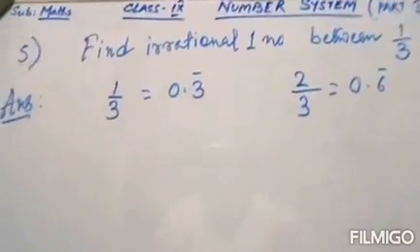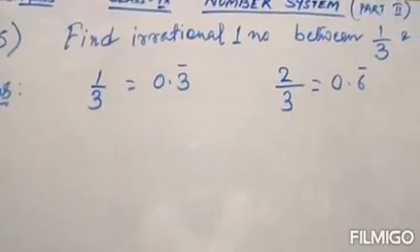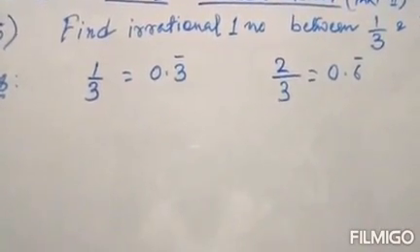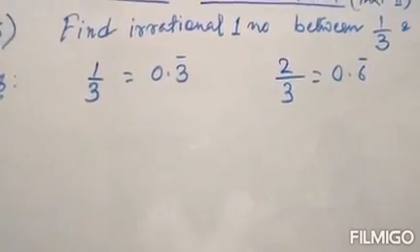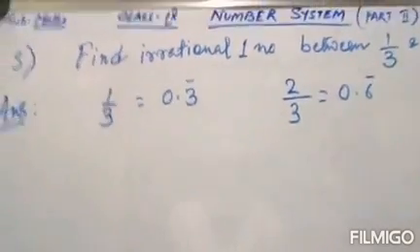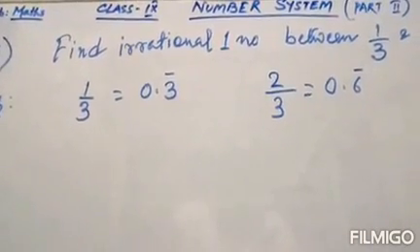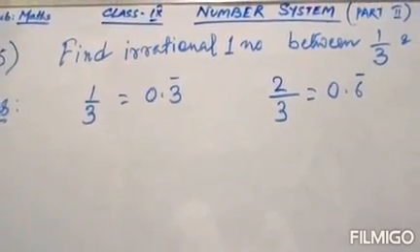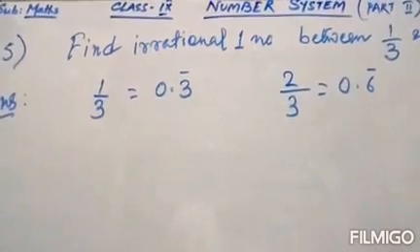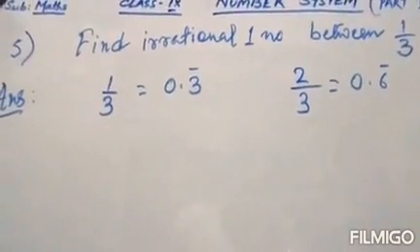Right? Now, within 0.3 and 0.6, how many numbers are lying? There are so many numbers lying, like 0.34, 0.35, 0.36, like this. We can have any number of numbers,